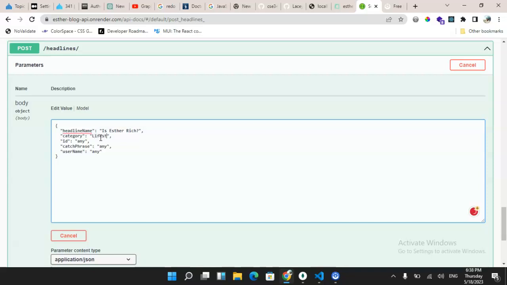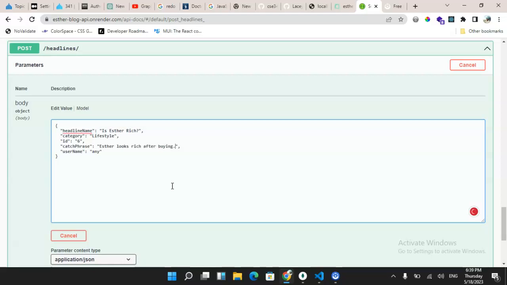I put it as lifestyle, so now I have three categories. ID and good number. So the catchphrase should be Esther looks rich after buying.